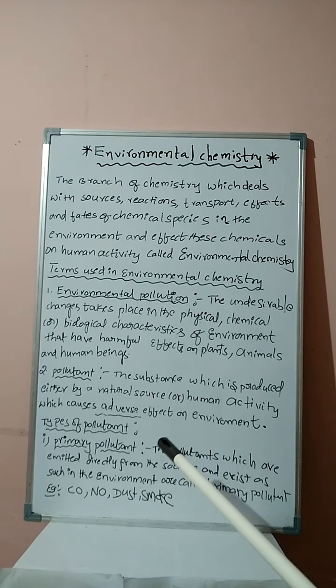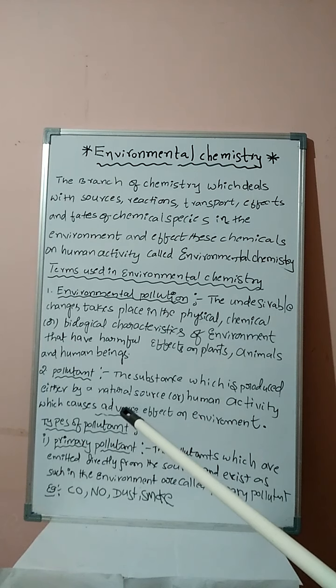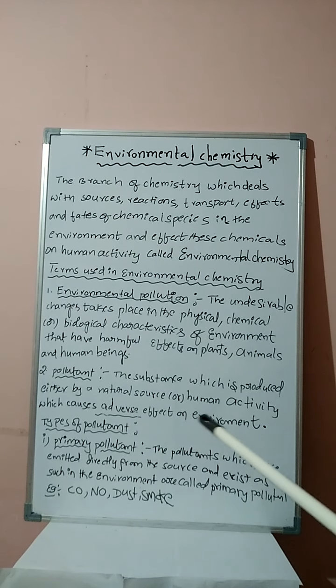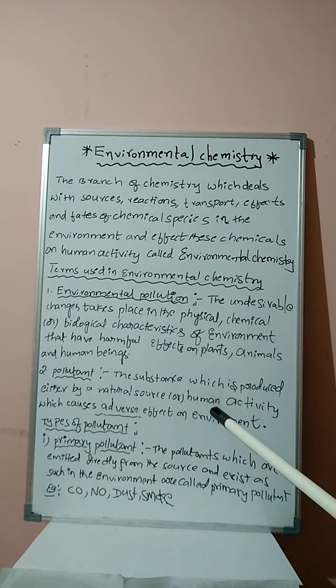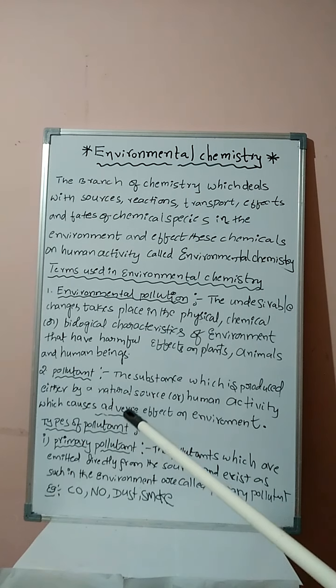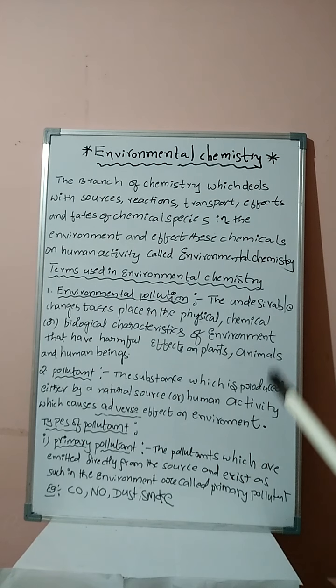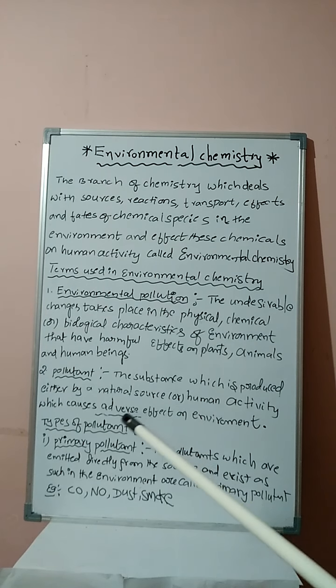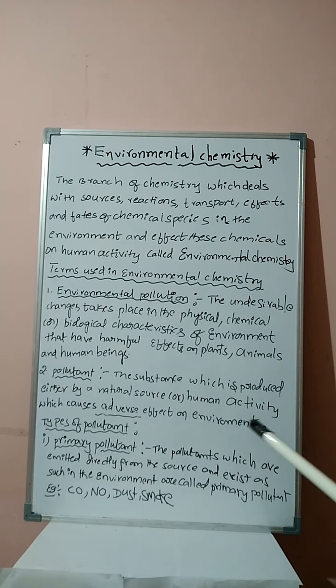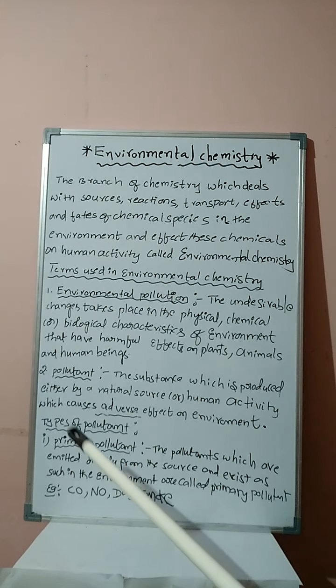All substances are not pollutants. The substance which causes bad effect on the environment is known as a pollutant. The pollutant may be produced by a natural source or by human activity. Whatever it may be, if it can cause a bad effect, it can be called a pollutant. Once again, students, the substance which is produced either by natural source or human activity which causes adverse effect on the environment is called a pollutant.